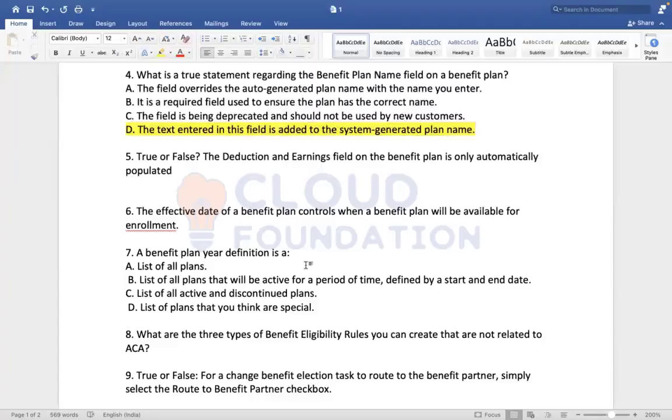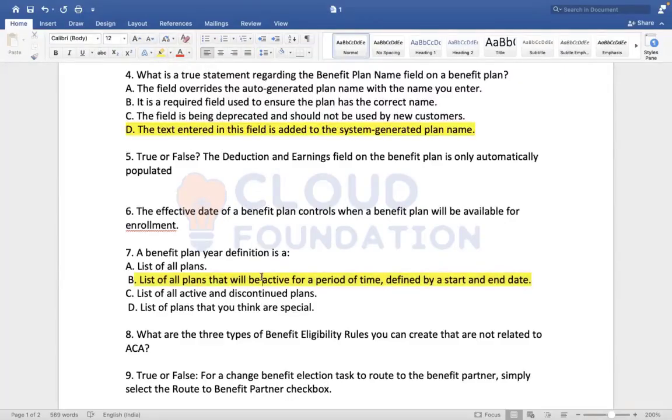No problem. A benefit plan year definition is a list of all plans that will be active for a period of time defined by start and end date. The other options: list of all active and discontinued plans, list of plans that you think are special, list of all activity. The active plans for a particular period, where we give a start date and end date. You remember? Start of period. Yes, so this one is right.